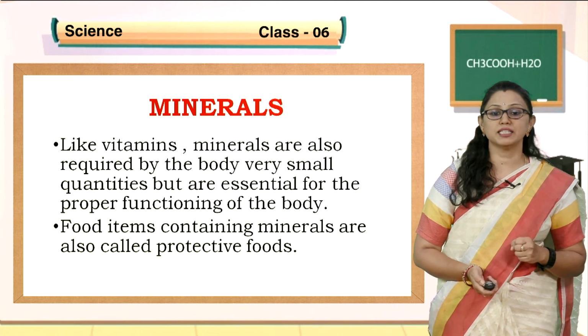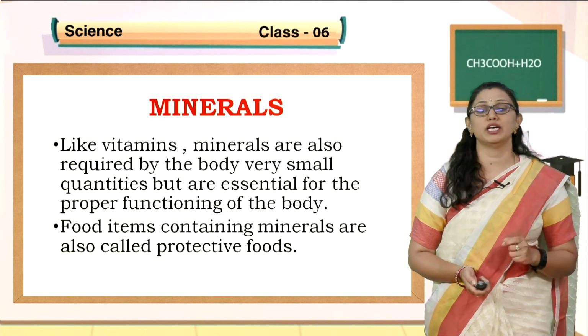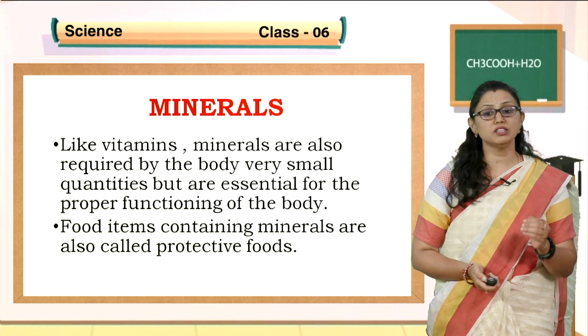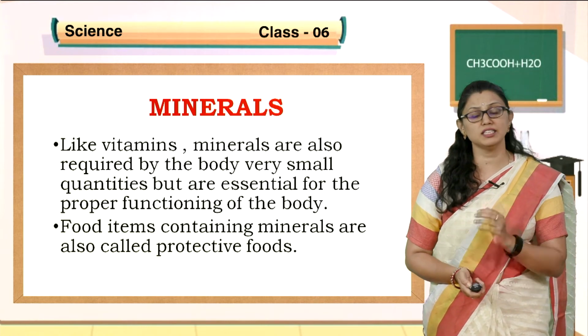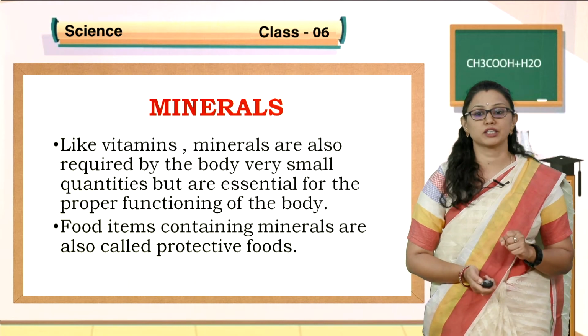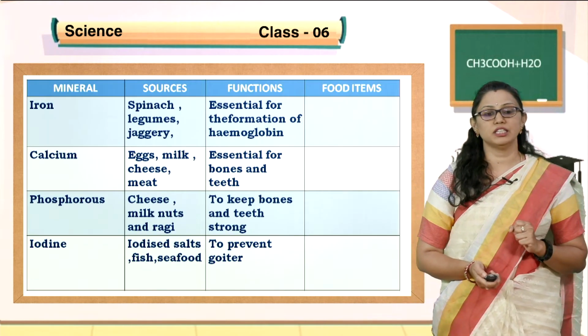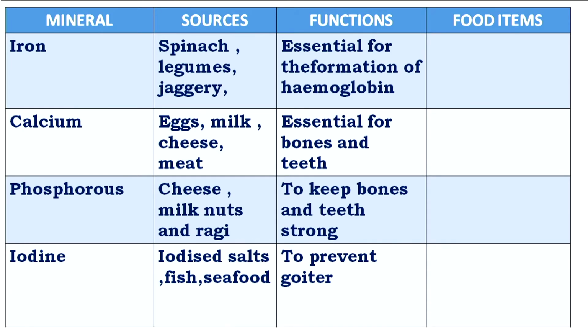So food items containing minerals are also called protective foods. The major functions of vitamins as well as minerals act as protective foods. You can observe, children, the table: the minerals, sources, functions. Iron is a mineral which is required, and the sources of iron which you get from food are spinach, legumes, jaggery. The major function of iron is that it is essential for the formation of hemoglobin.